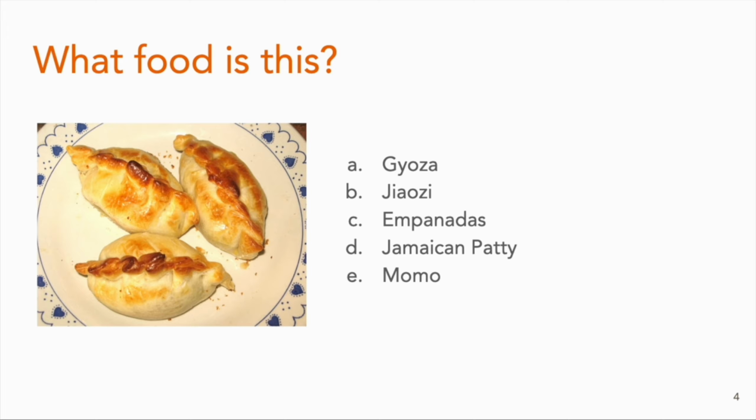So let's start with the introduction by asking about this question. What food is this? So this is a picture of a food. You might be able to guess what this food is called. There are some options that they might be correct, maybe they are not. They might have some similar characteristics to some food in the options. And if you really know about this food, this is actually empanadas.